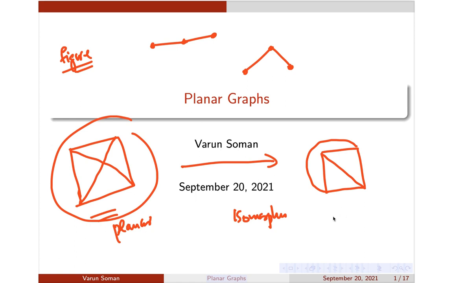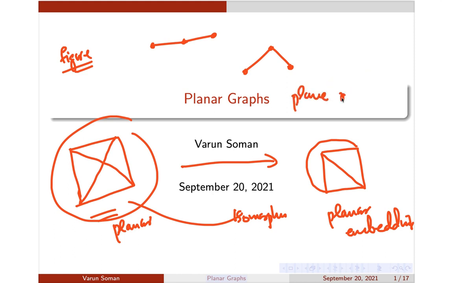This is called a planar embedding of the given graph, or a plane representation of the graph. We have been given a graph and we have drawn a plane representation of that graph. There can be many plane representations for the same graph. For example, in this graph itself, I can draw it in another way. Suppose I draw it like this, and the connection should be between them. So basically, this is also a planar representation of the same graph. So a graph can have many planar embeddings.